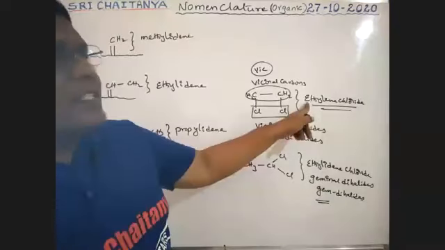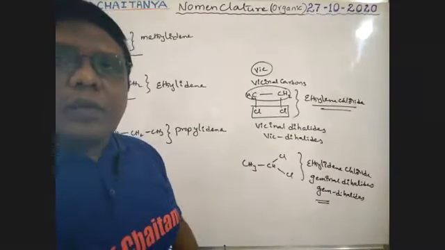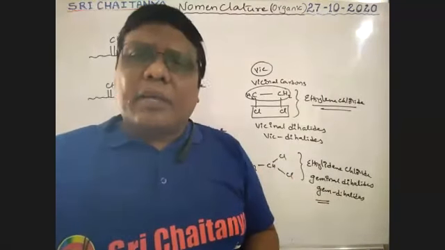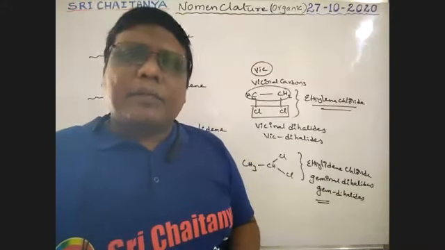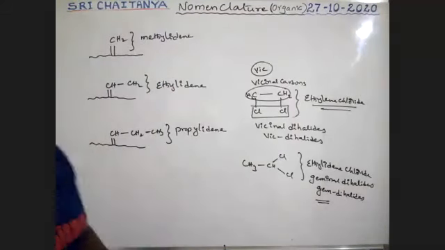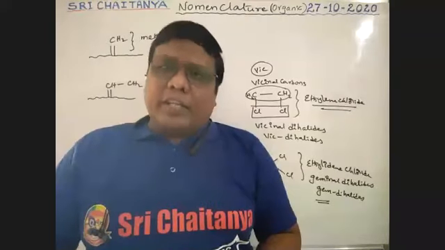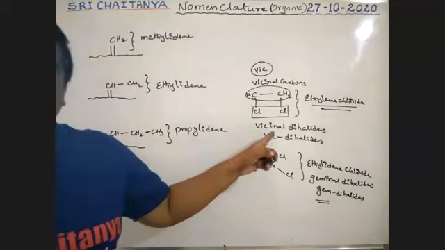This is ethylene chloride and this is ethylidene chloride. These words are frequently used in regular organic chemistry, so they are very important. This is about some basics towards alkenes. Now I'm going to explain naming of alkenes.